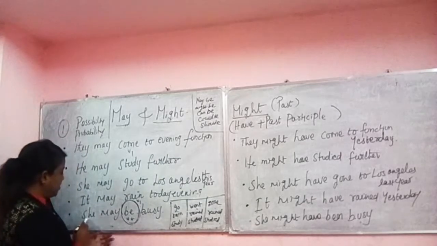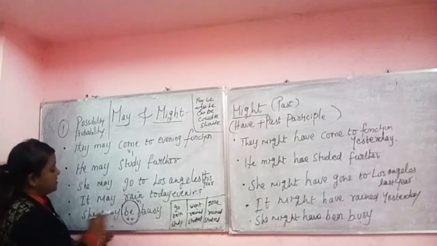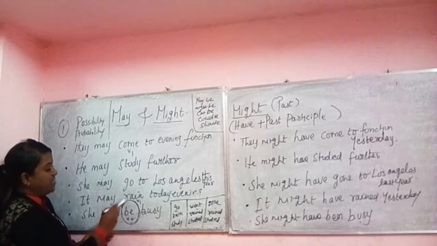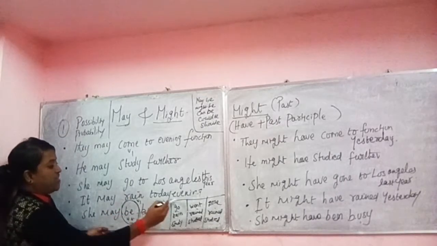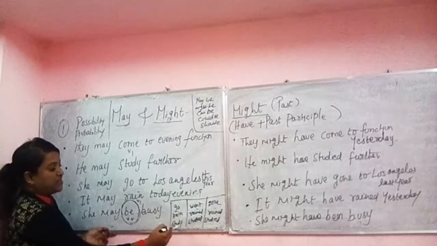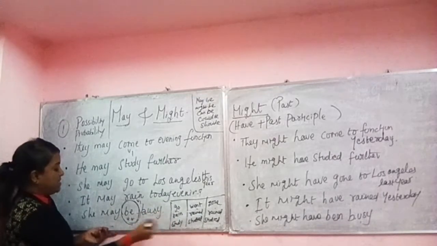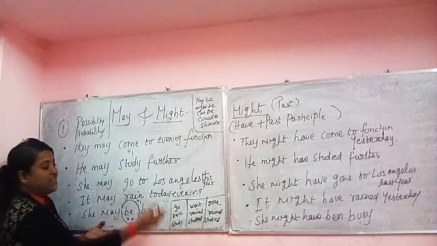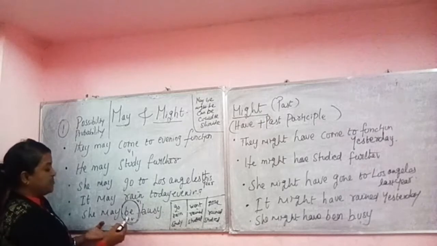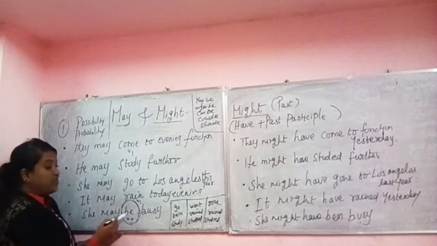And here the next example, she may be busy. Here we use be as a verb. Here we don't have a regular or irregular word. When we cannot talk about going, coming, writing, playing, singing, some verbs like that, we use be as a verb. She may be busy.